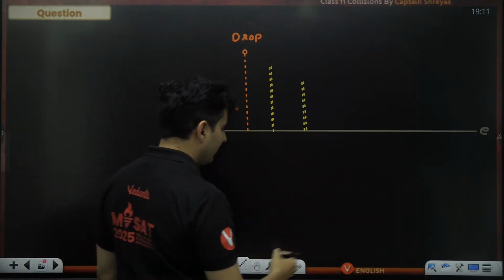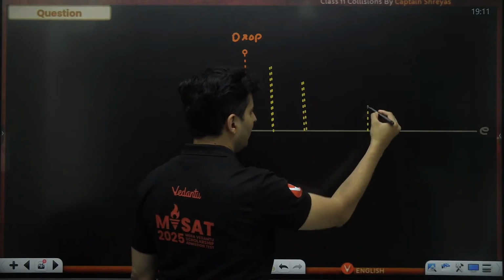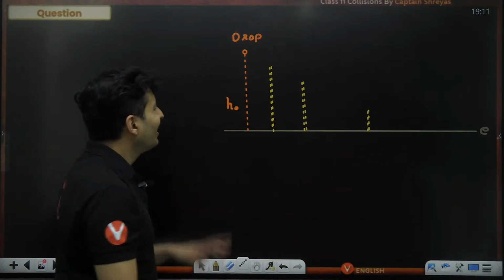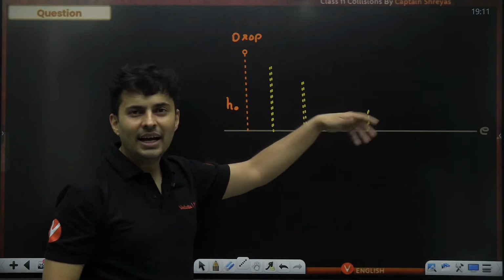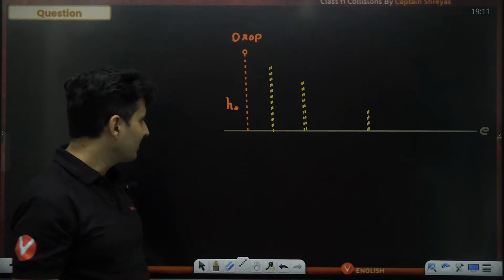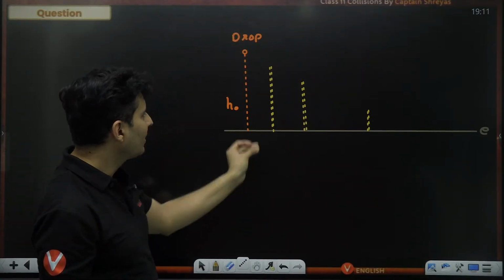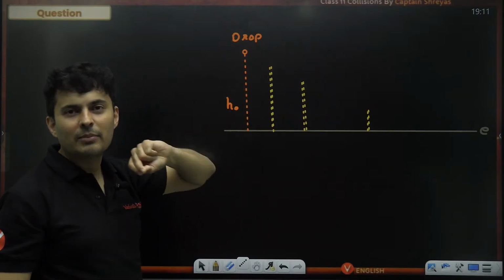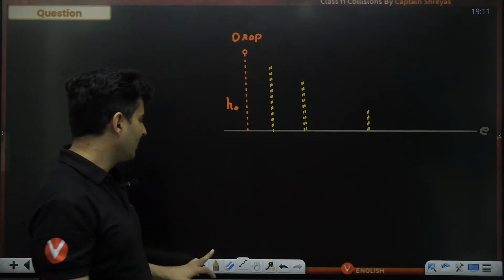So maybe after a few more collisions, n number of collisions, it goes up so much and comes down this much. Can you figure out how the height will change after n number of collisions? So it is hitting, going up, coming down, hitting, going up, coming down. Okay, this is what is happening. So can you figure this thing out?